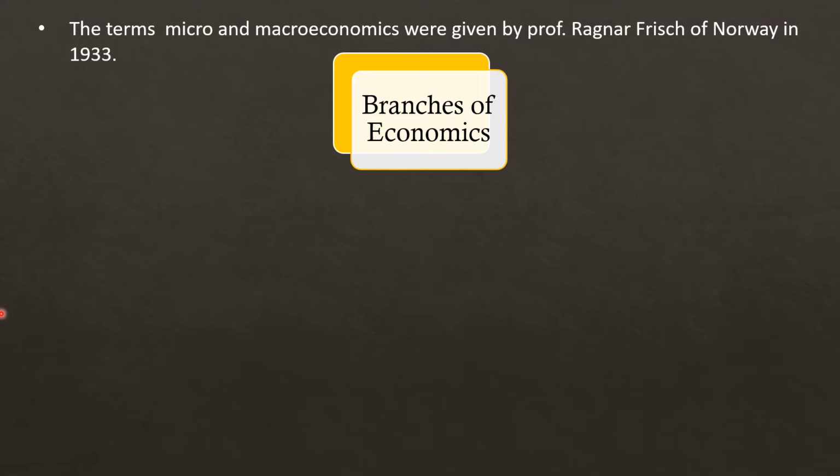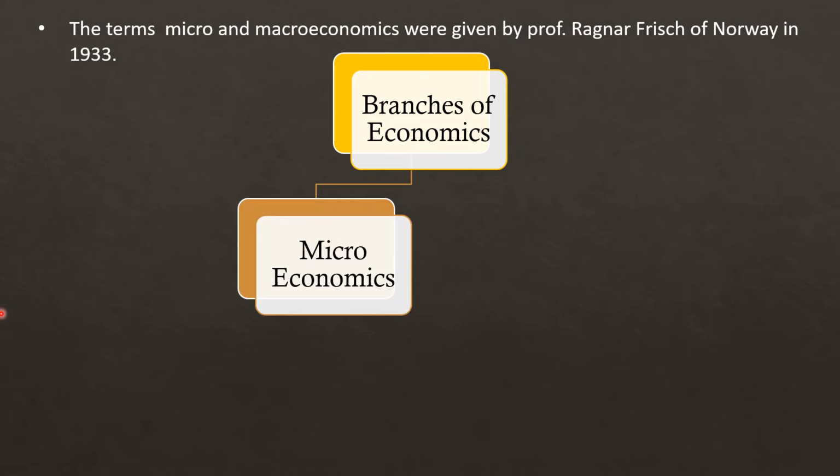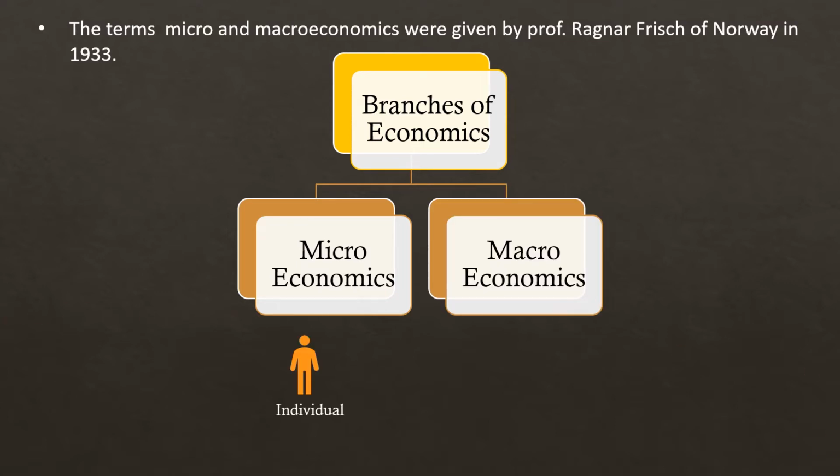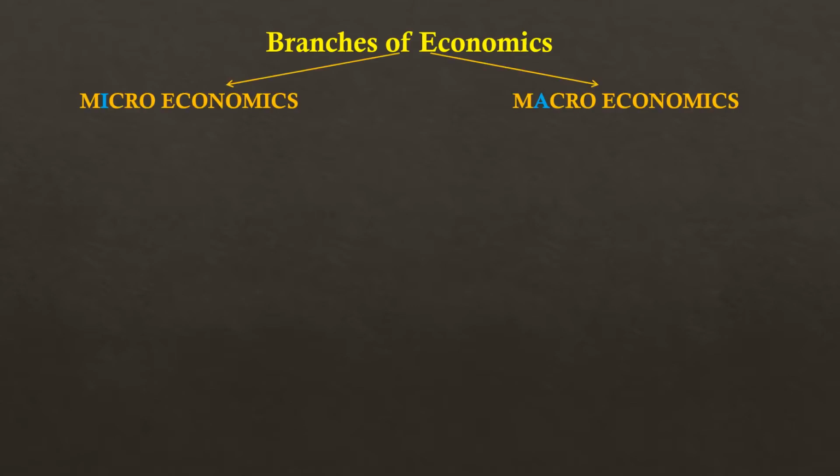Branches of economics. There are two branches of economics. First is microeconomics and second is macroeconomics. Here the word micro means small, and the word macro means large.